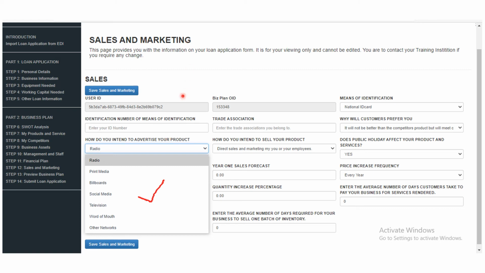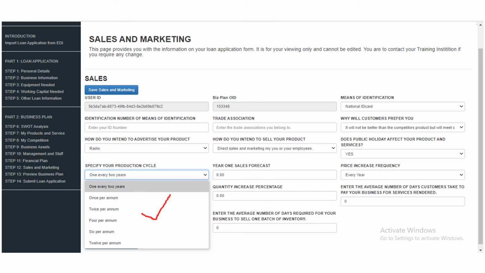Remember, I said there is a place asking how you intend to advertise your product. If you click on it, these are the various means: print media, billboard, and so on. So look through all of them and pick one, then another. If you look at the template given to you, you could see all these small arrows showing you there are things embedded.